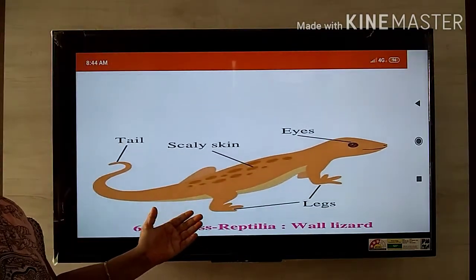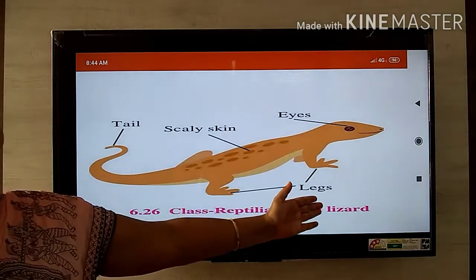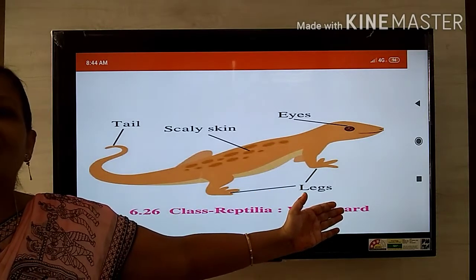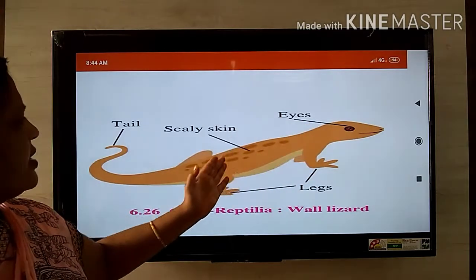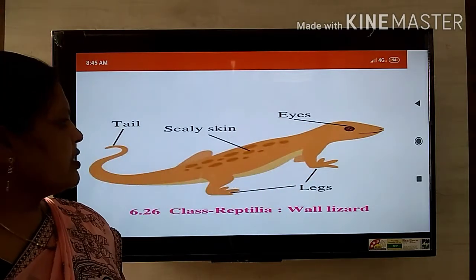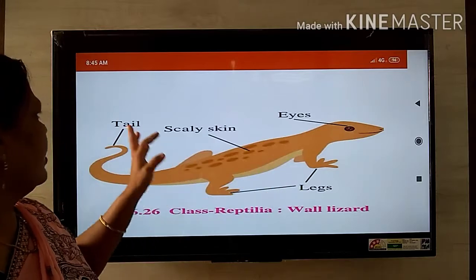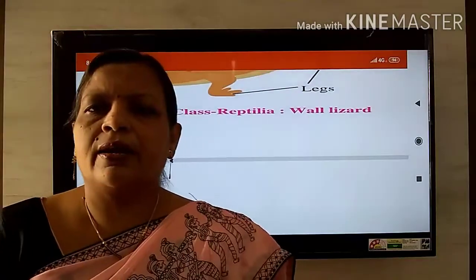Here there is a picture, that is a wall lizard. We are all familiar with the wall lizard. It is a common animal found in our houses. Eyes are present, scales are present on the skin, legs are there and a tail. The common organs are present in this animal.